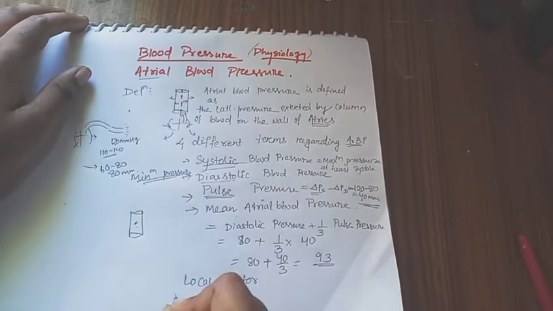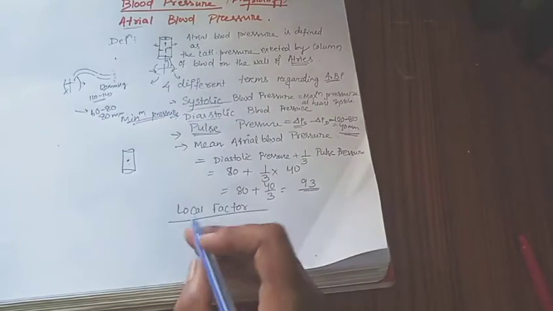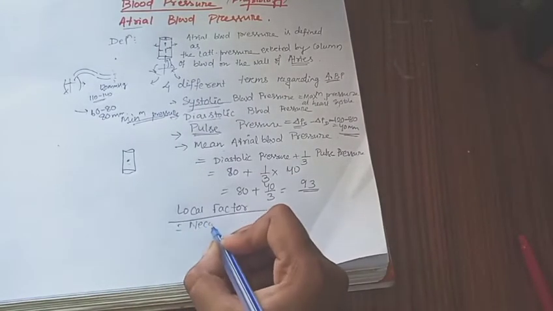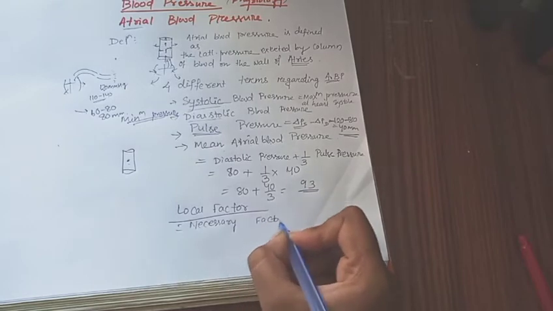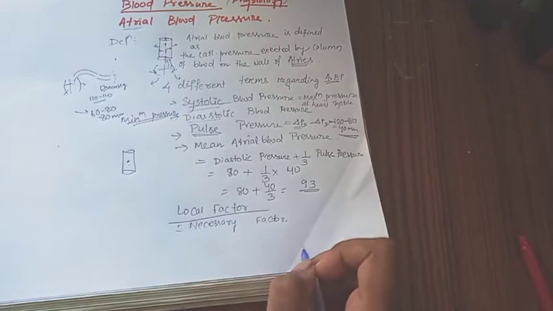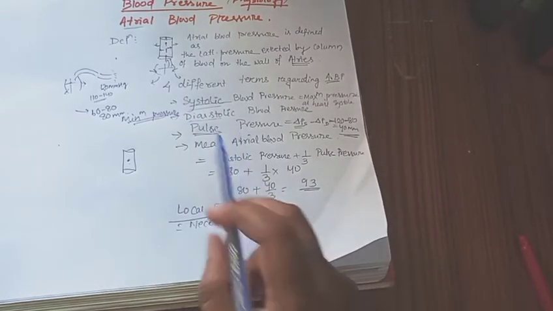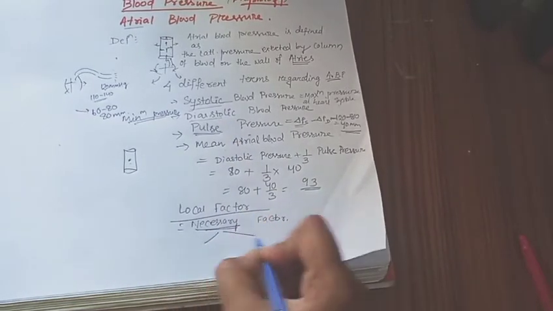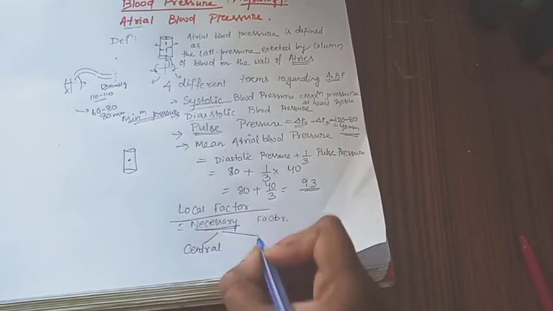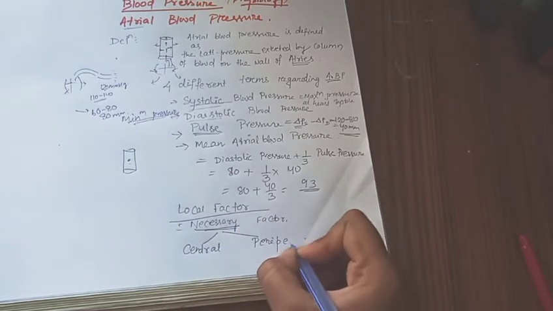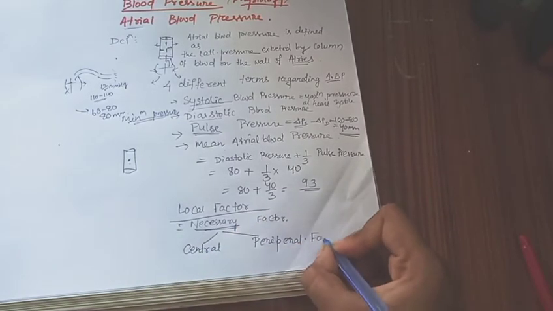Local factor. So what does local factor mean? As we discussed, it is the necessary factor which maintains the blood pressure. These necessary factors are divided into two: one is the central, another is the peripheral. So now we will discuss the central and the peripheral factor.